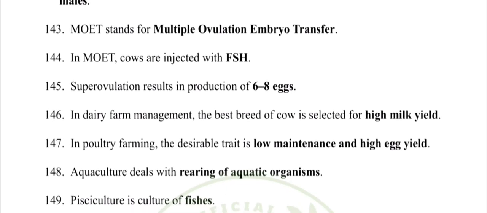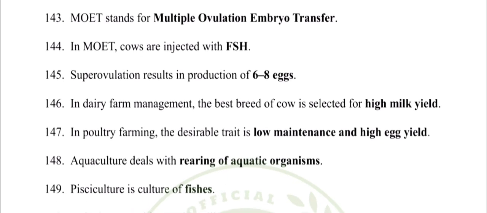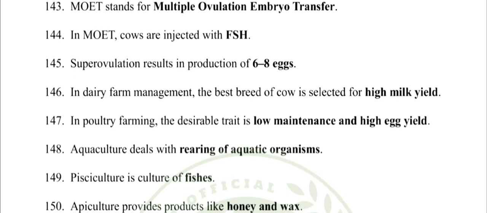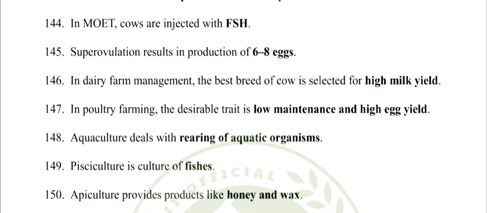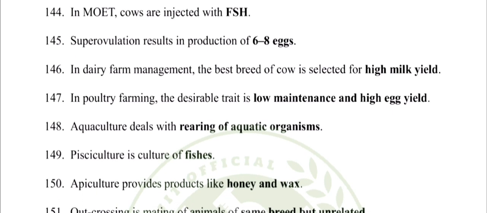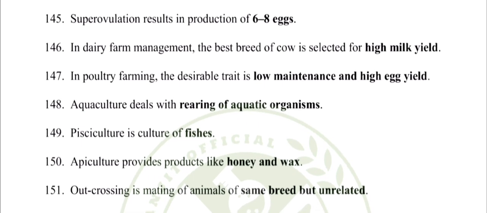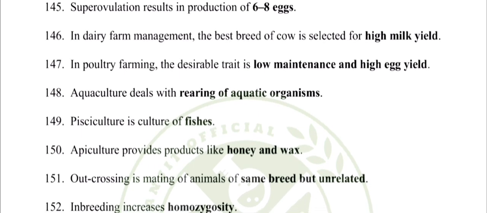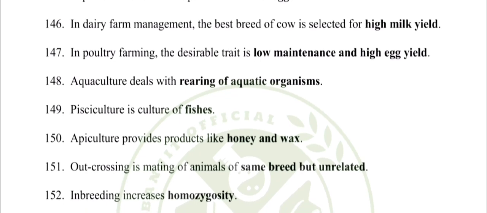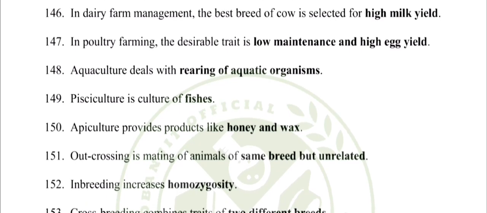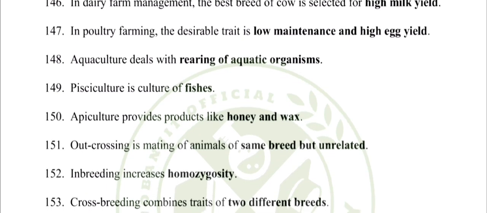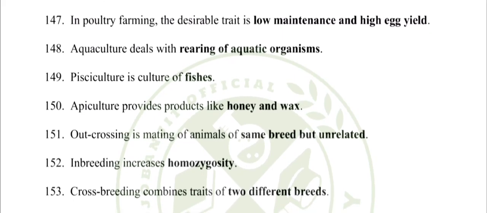145. Superovulation results in production of 6-8 eggs. 146. In dairy farm management, the best breed of cow is selected for high milk yield. 147. In poultry farming, the desirable trait is low maintenance and high egg yield. 148. Aquaculture deals with rearing of aquatic organisms. 149. Pisciculture is culture of fishes. 150. Apiculture provides products like honey and wax.